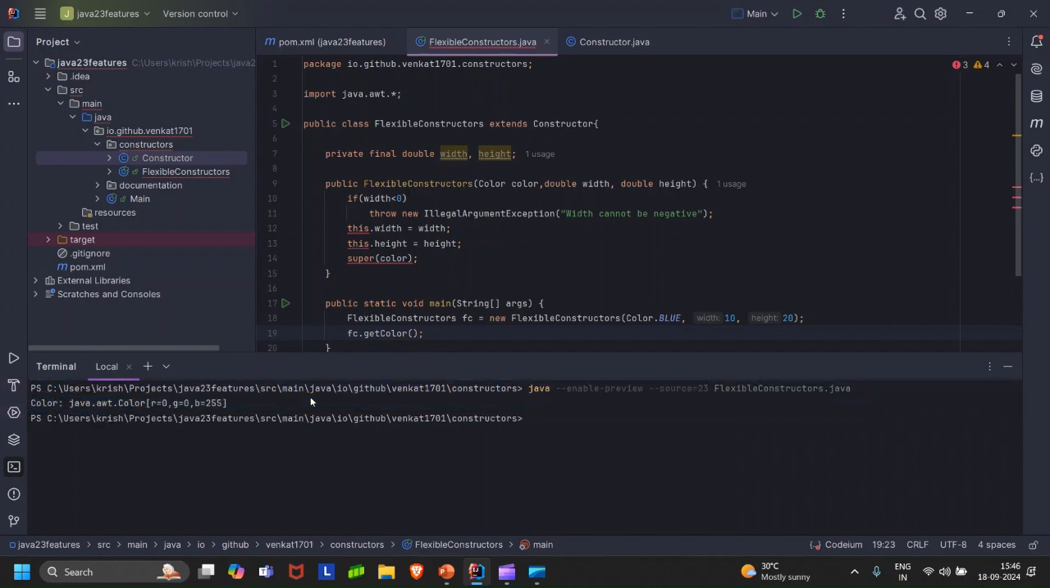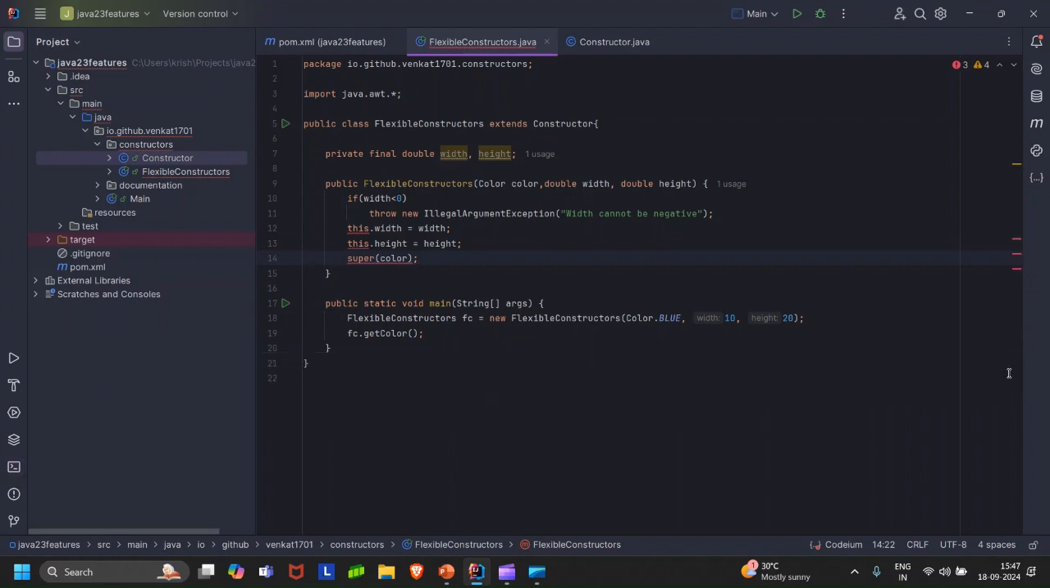Since it is a preview feature, IntelliJ warns you, and basically it will warn you until it's totally implemented in the upcoming versions of Java, about invoking this particular super constructor and having it as the first statement in the child class's constructor. But we still do get the output. That's because we have enabled the preview for source 23. This is about flexible constructors in Java.